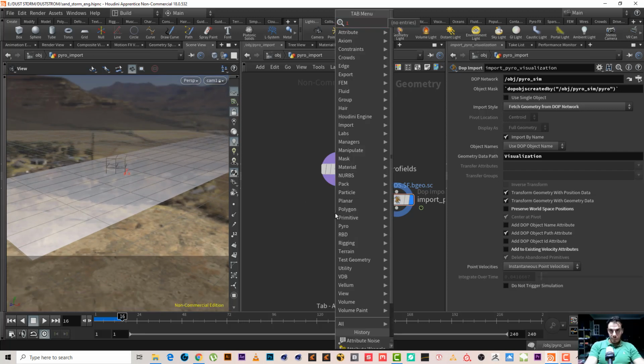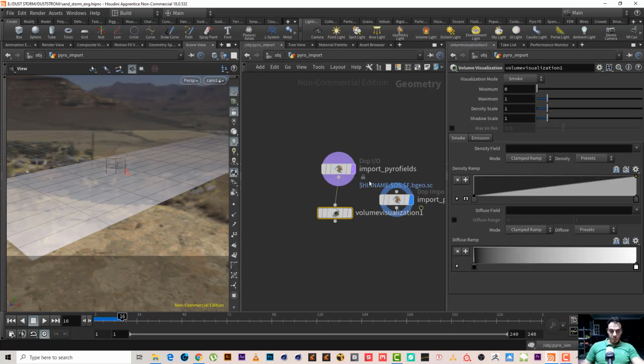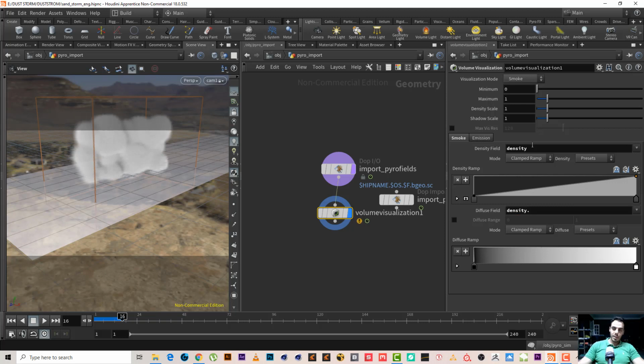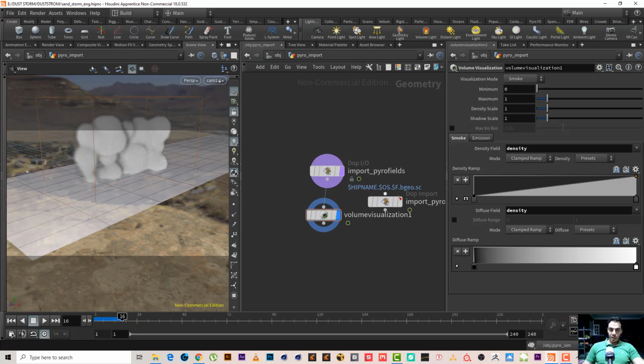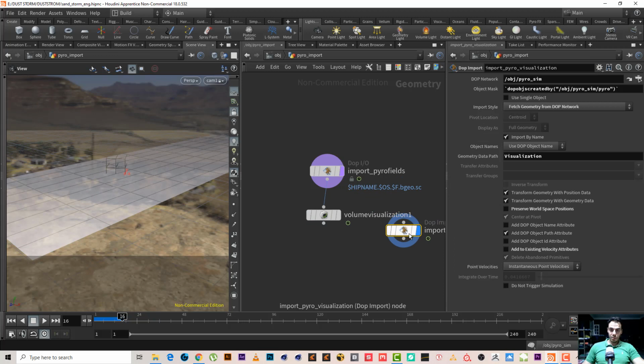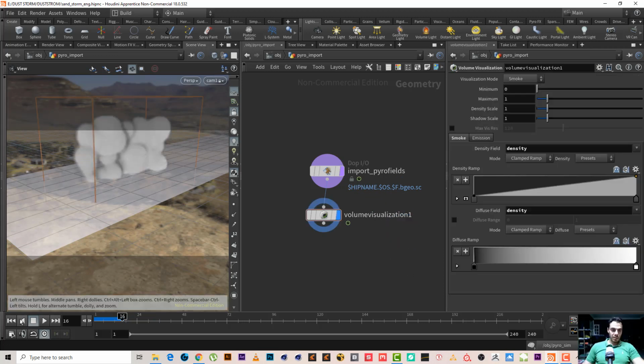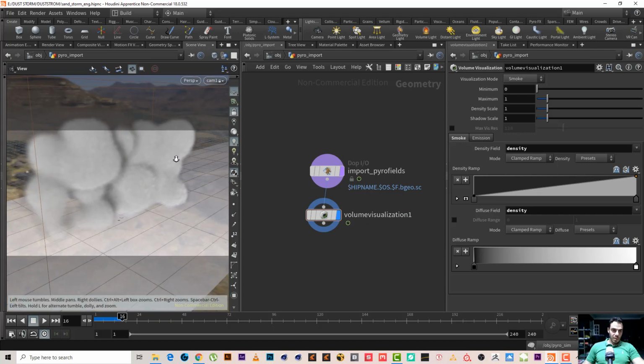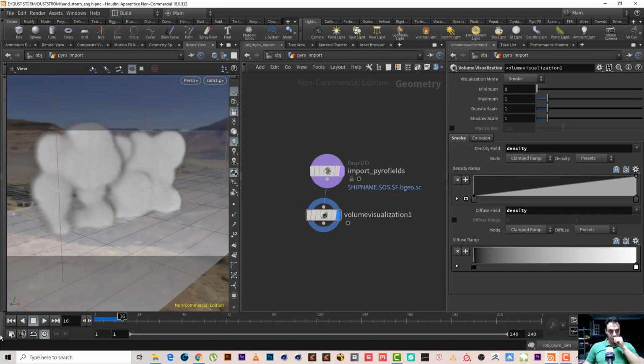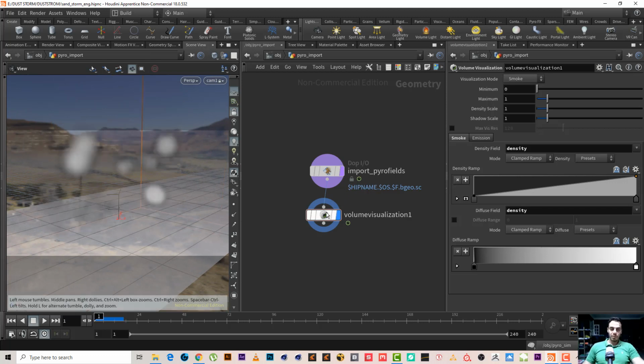Maybe I'll make a volume visualization just to see it. Density. Yeah, okay. We already have it, so it's okay, no problem. We don't have to do much about it. We already have it here. I'm not sure why we cannot see it here. Maybe there is an error or something, but it doesn't really matter. What we care about is that we have it here already.